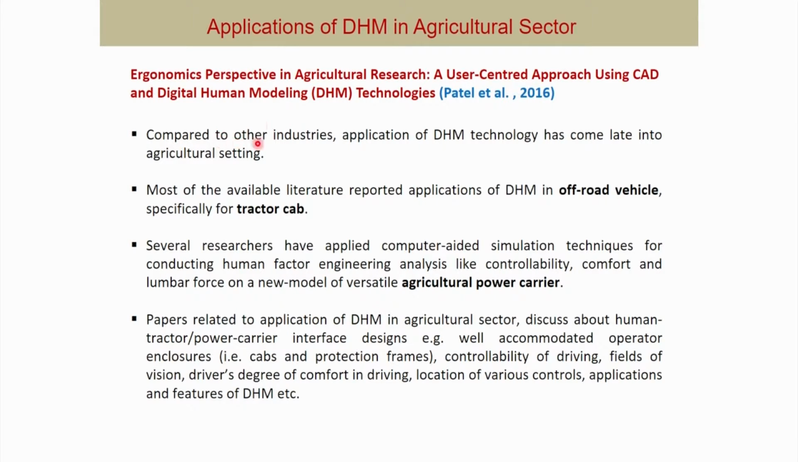In this paper authors mentioned that compared to other industries, application of DHM technology has come late into agricultural setting. While we find that digital human modeling software is being used in other industries like aviation, aerospace, automobile industry from the very beginning of its inception, in agricultural sector its application has started late.